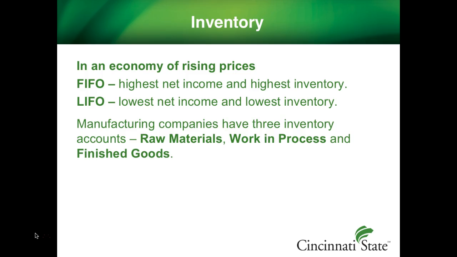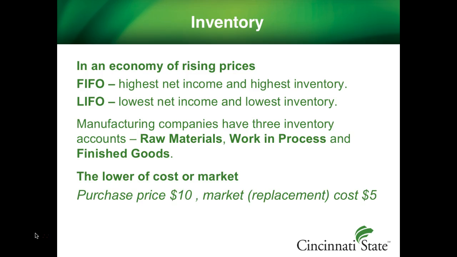A manufacturing company will disclose its 3 inventory accounts. They disclose inventory by stage of completion. Raw materials are materials used in the manufacturing process, and the manufacturing process has not begun yet. Work in process is partially completed inventory. The manufacturing process has begun, but is not complete, and finished goods are completed inventory ready for sale.